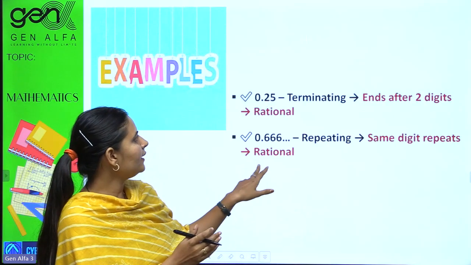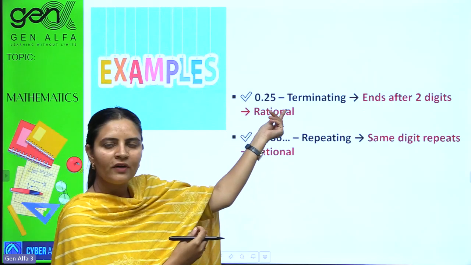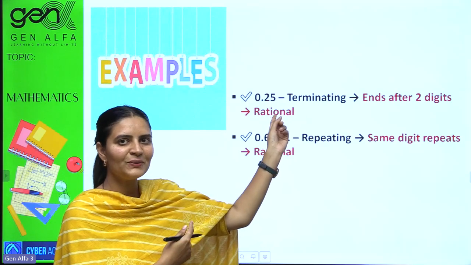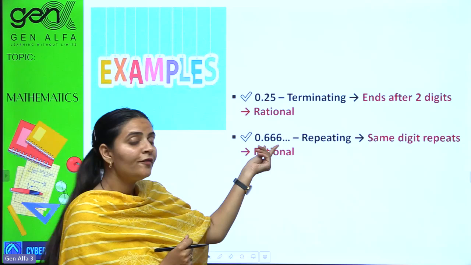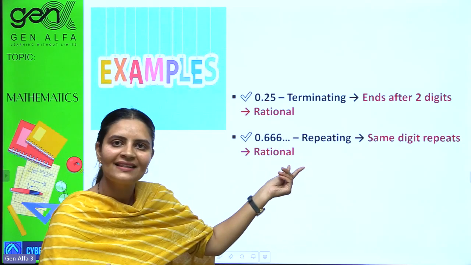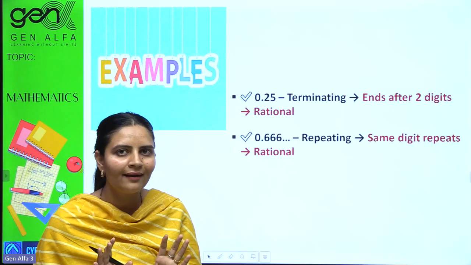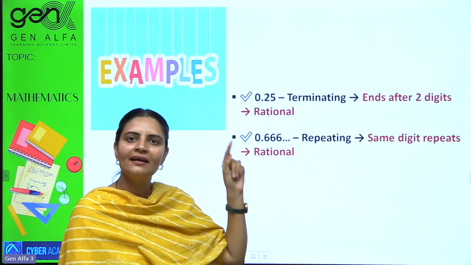Few examples are there. I'm giving you some decimals right now. So 0.25: it ends after 2 digits. If it ends, definitely rational. If it does not end but it is repeating, the same digit repeats, rational.